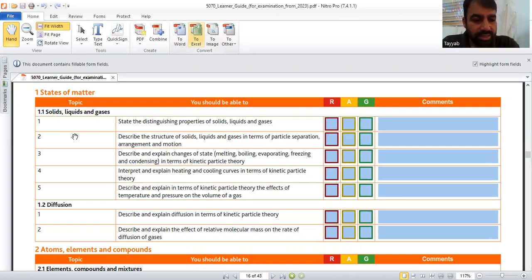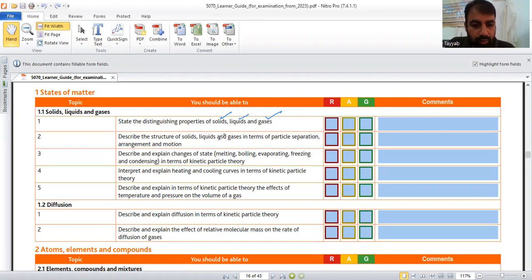First chapter is states of matter, which has the following components: solid, liquid, and gas. In this chapter, we will discuss the states and properties of solid, liquid, and gas.